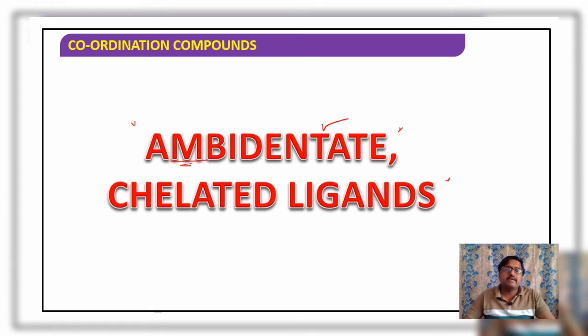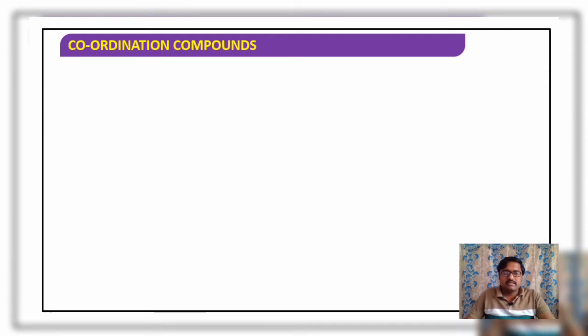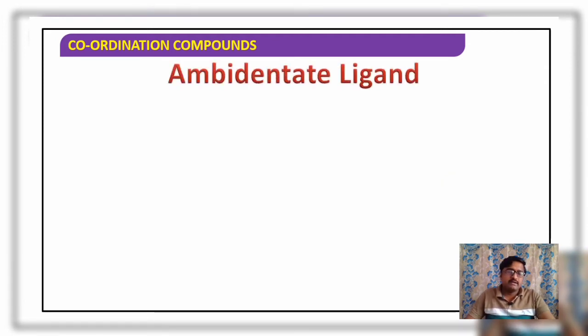Here, ambi, usually we know about amphibians and all. So here ambi refers to bi, or you can say di. It means two, right? Ambidentate, so there will be two donor atoms. It means there will be two donor atoms present in a ligand. What is the meaning of an ambidentate ligand?